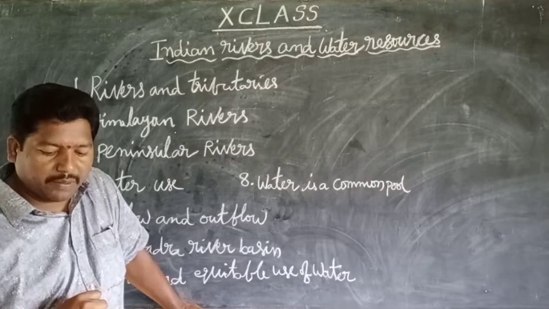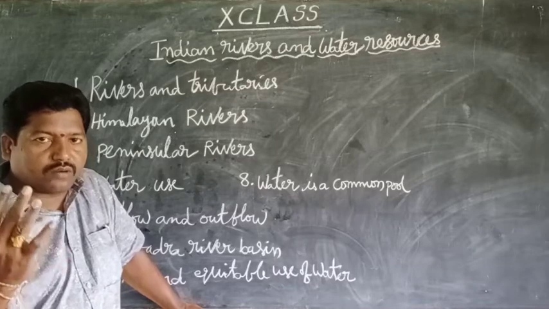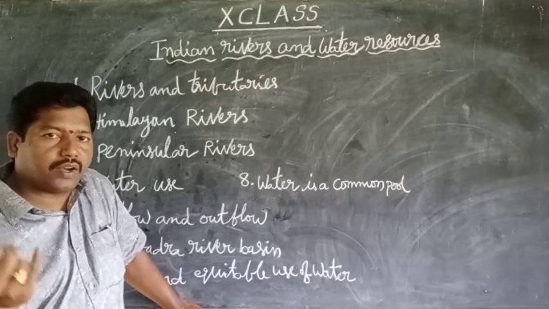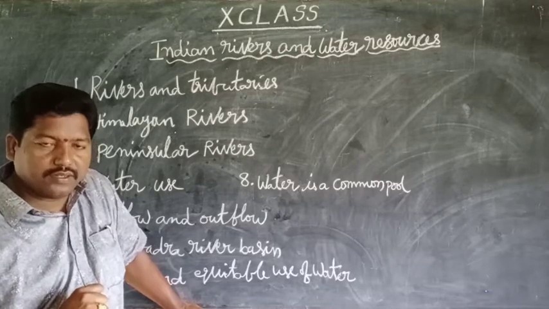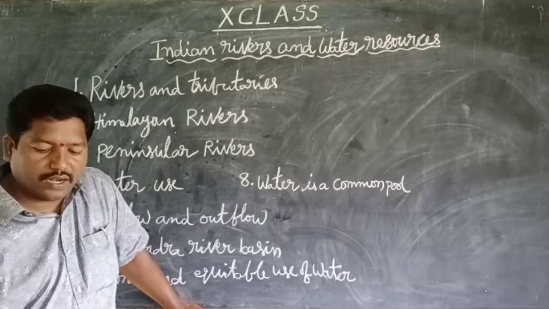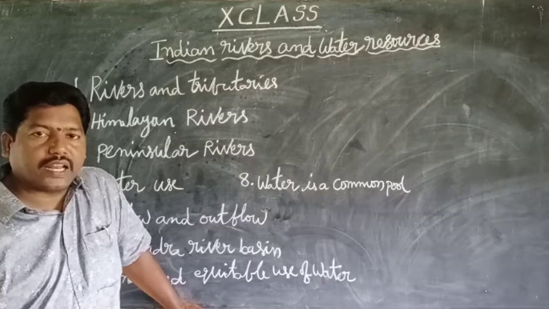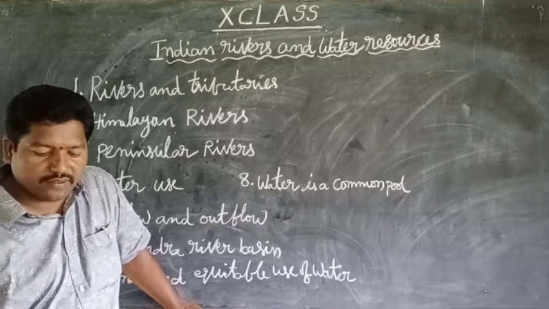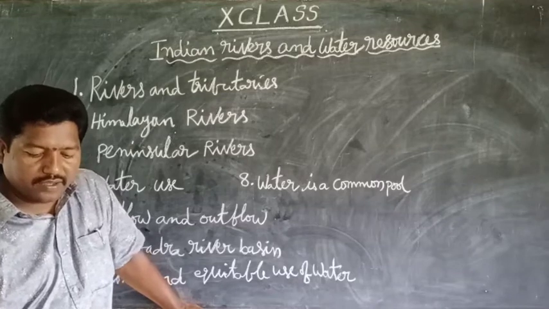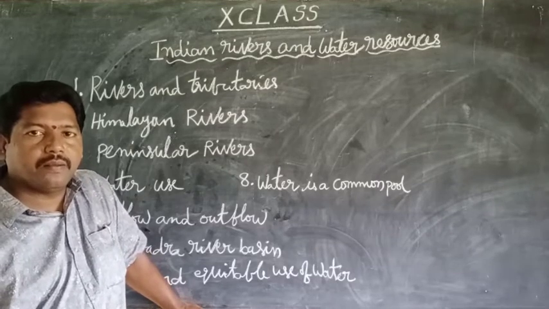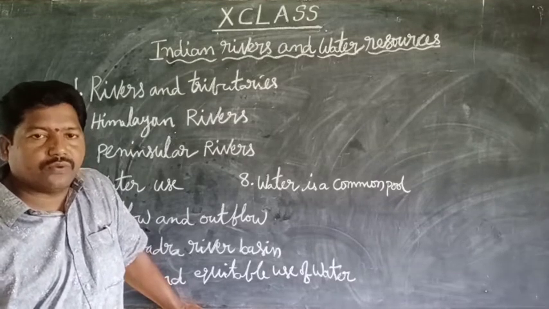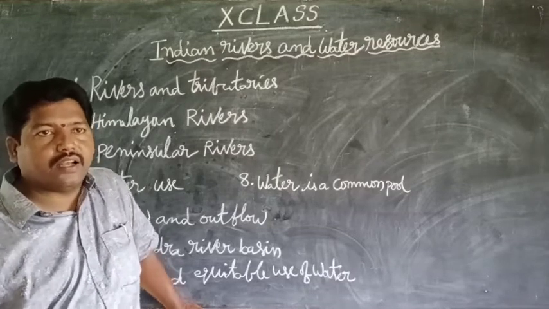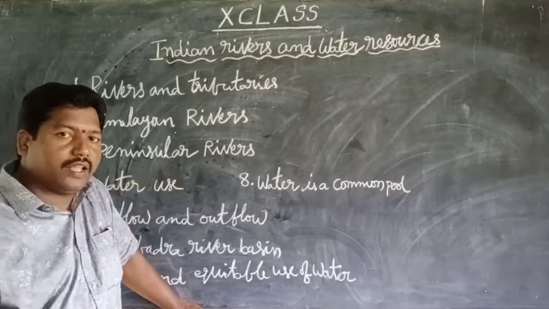Okay, how many types of bans are being used? There are four bans. The first one is Kurhadi Bandi, the ban on felling trees. The second one is Charai Bandi, the ban on free grazing. The third is Nasbandi, family planning. And the fourth one is Nasabandi, the ban on liquor in that village.